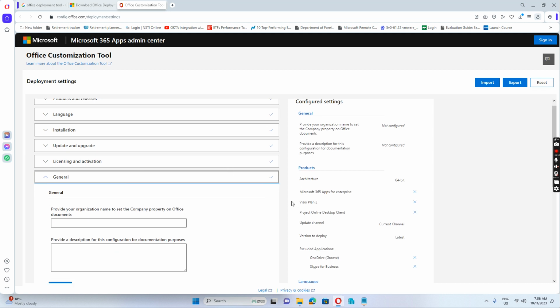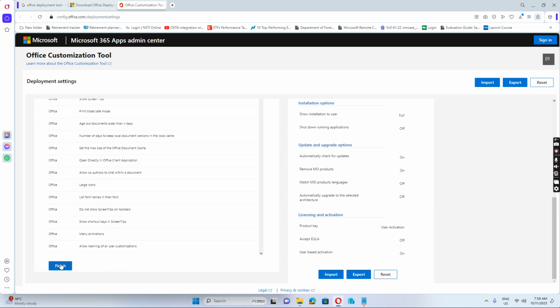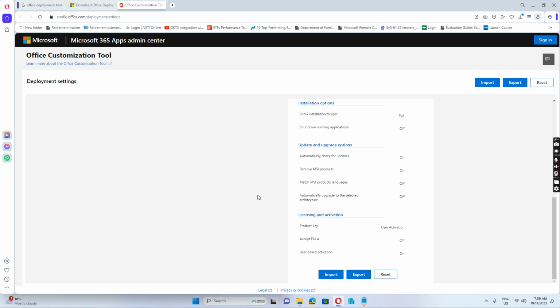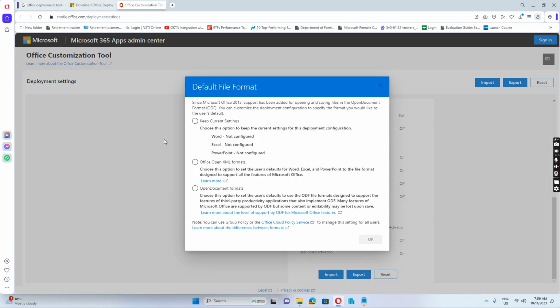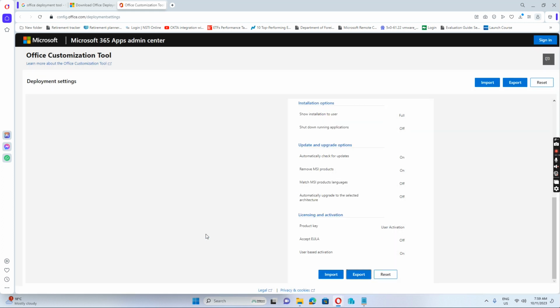Next. If we click finish, and then we can just export. When we export, we just select keep current settings and click OK. It will accept, and then the name is configuration. We export. So we export this configuration file. Let's see what's in the file.